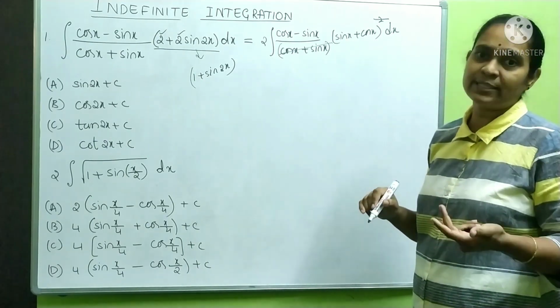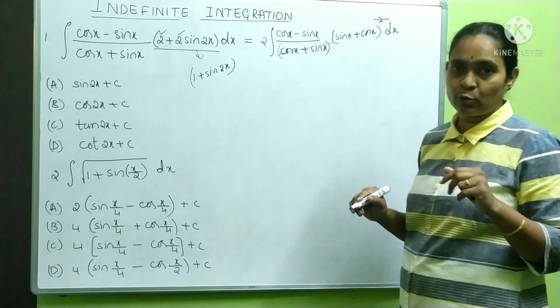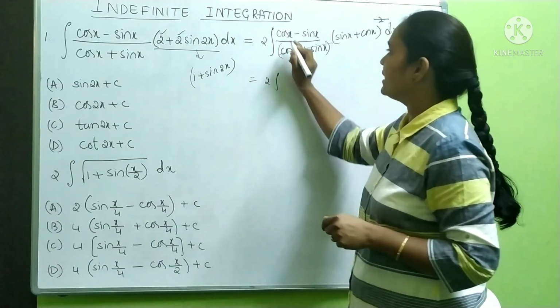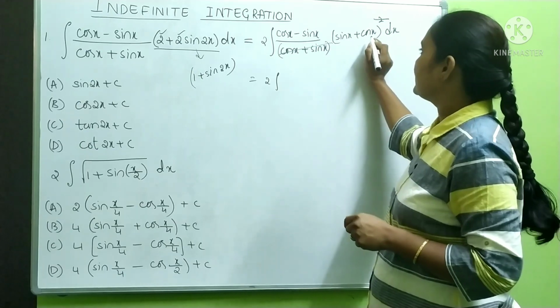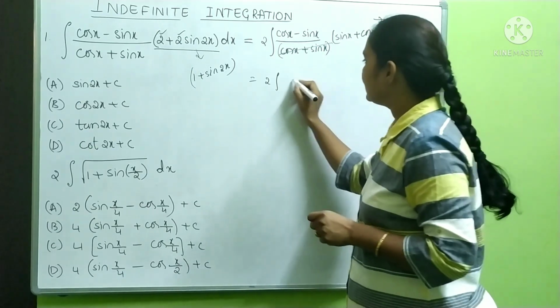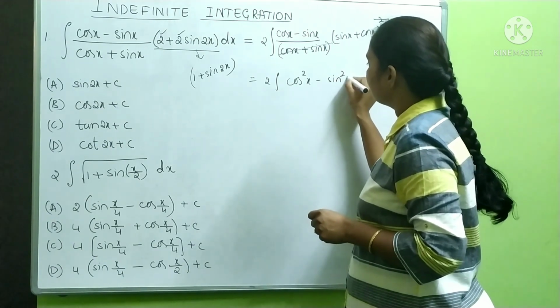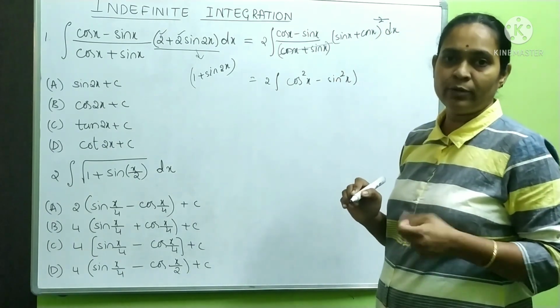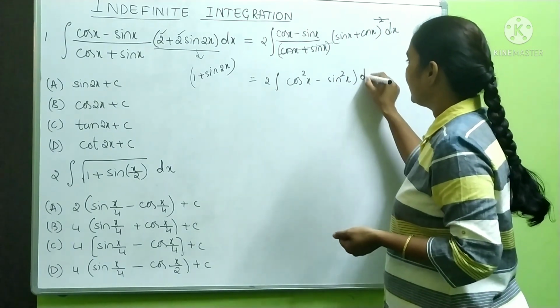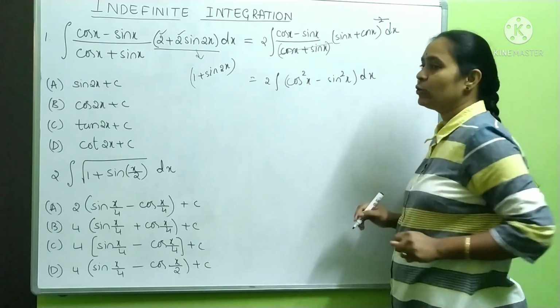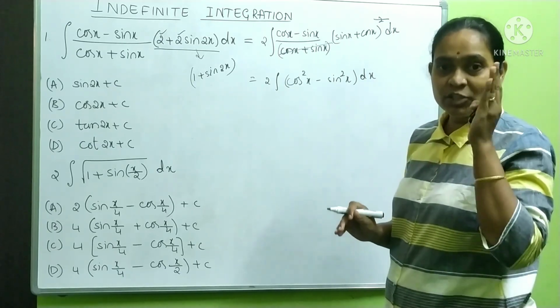You know, sin x plus cos x or cos x plus sin x, both are same. So this is going to become 2 into integration of cos x minus sin x into cos x plus sin x, which is nothing but cos square x minus sin square x, using a plus b into a minus b, which is a square minus b square. Now, you know cos square x minus sin square x is the formula of cos 2x.